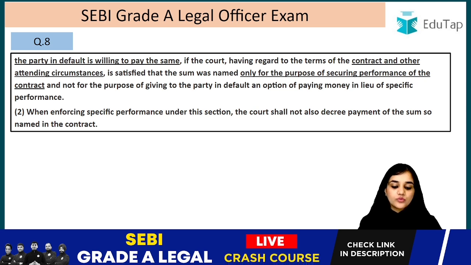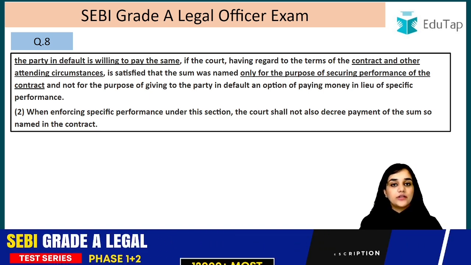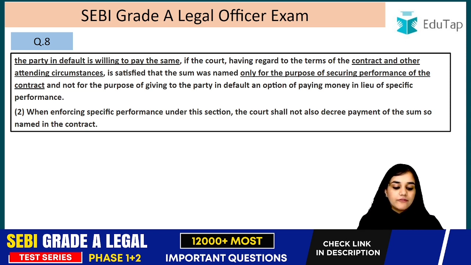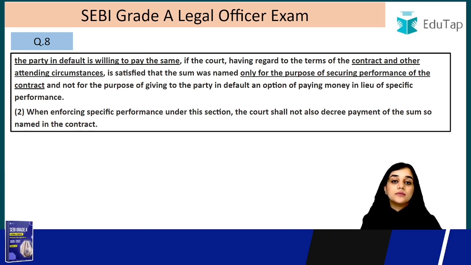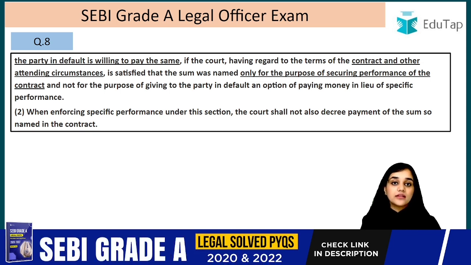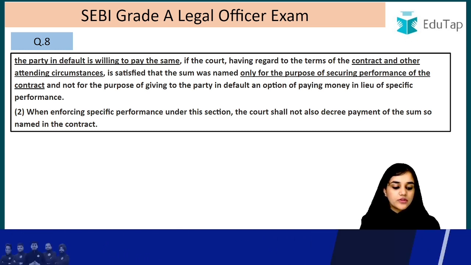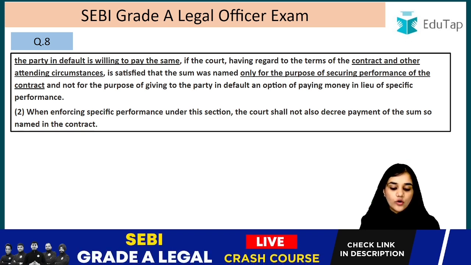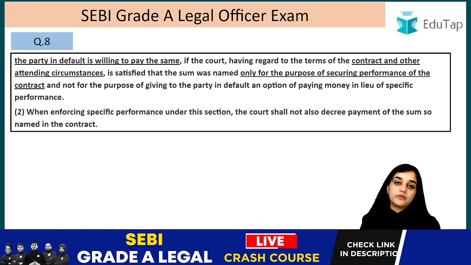And the party in default is willing to pay the same, and at the same time that party who has breached the contract is ready to pay that 1 lakh rupees. If the court, having regard to the terms of the contract and other attending circumstances, then in that case, what will the court do? The court will read the entire contract, the terms of the contract, and also see the other circumstances of the case. And if the court is satisfied that the sum was named only for the purpose of securing performance of the contract and not for the purpose of giving the party in default an option of paying money in lieu of the specific performance.